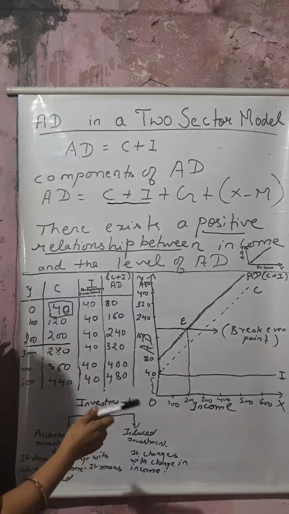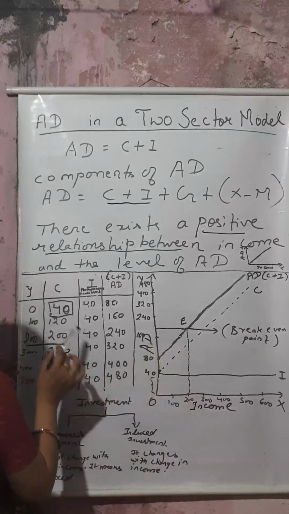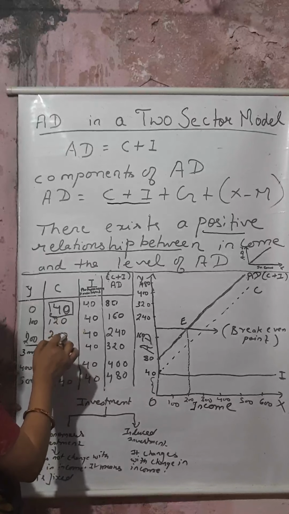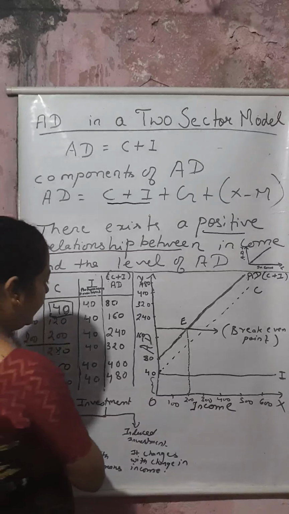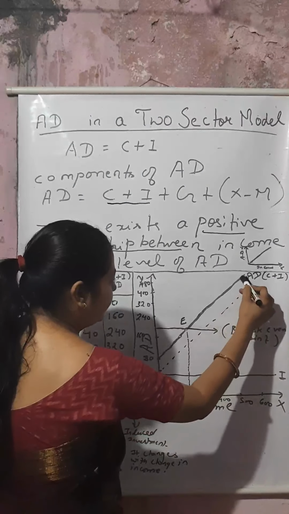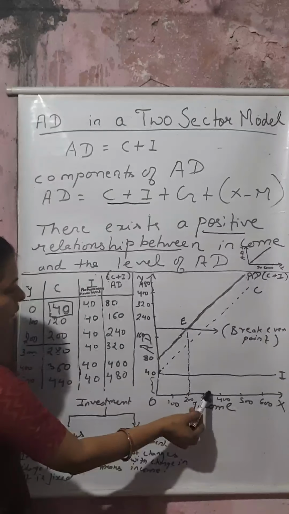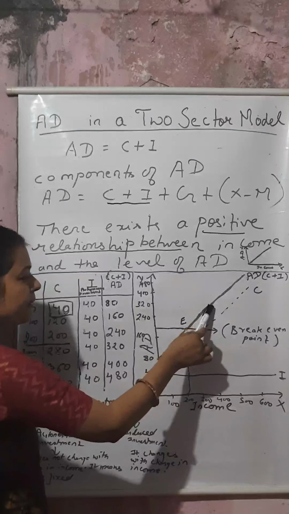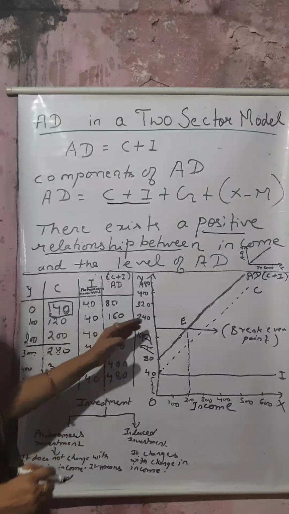Now look here at the figure. Before E, your consumption was low. Income was also low. But after E, your income has increased, but your consumption level lags behind. Why? Because people start saving when their income is high.